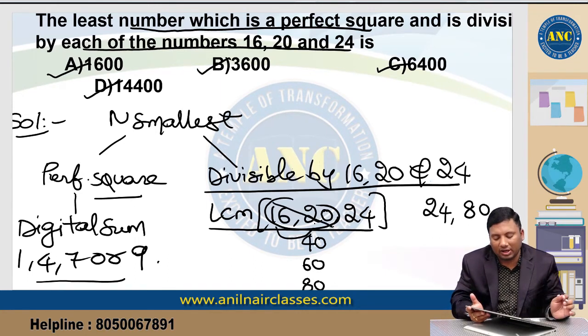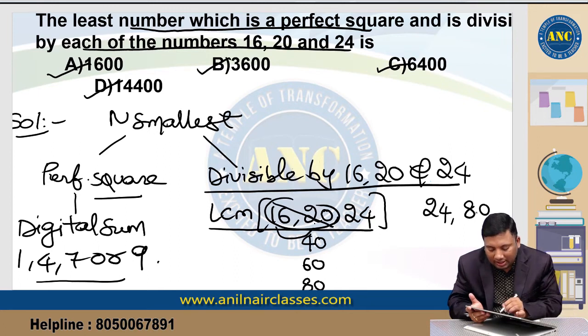The first two common multiple I got is 80, and then 80 and 24. You can do it in multiple ways. Suppose this is 4 into 6, here it is 4 into 20.